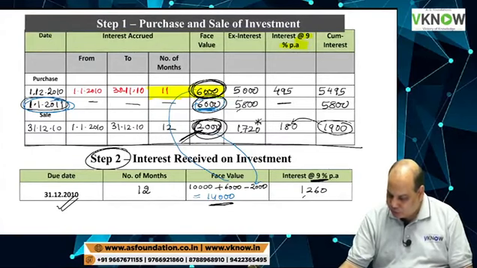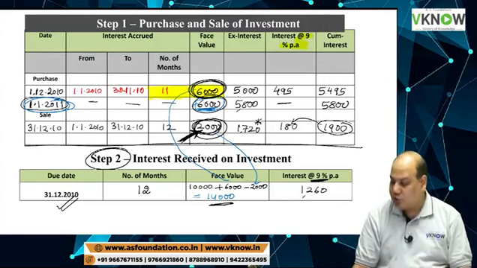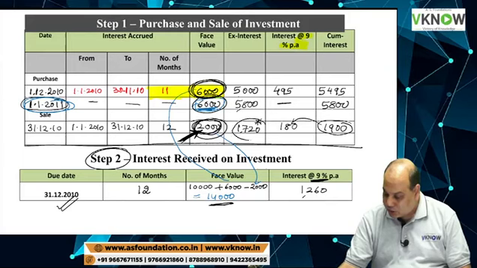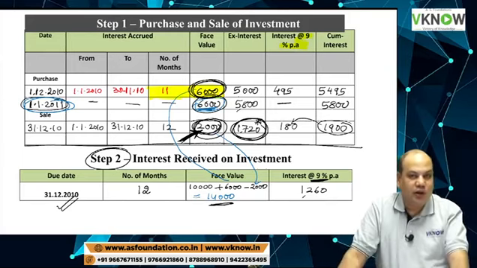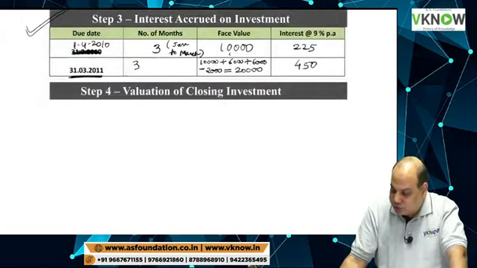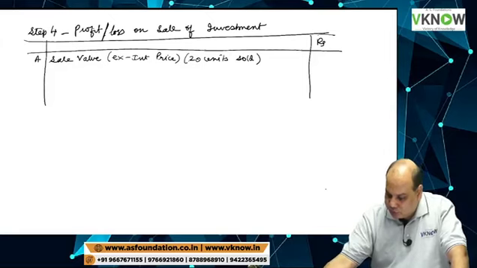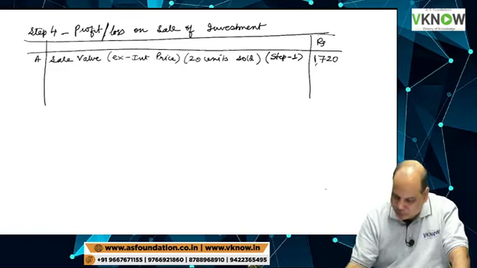You have sold here face value of 2000 divided by 100, 20 units, at an ex-interest price of 1720. So your sale value is 1720. In bracket write down refer step 1 or working note 1.